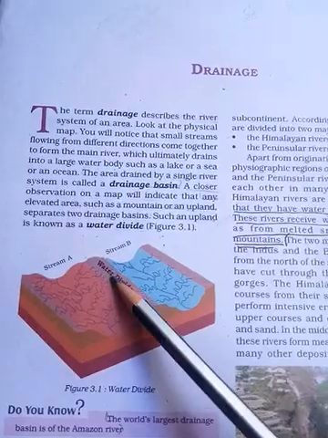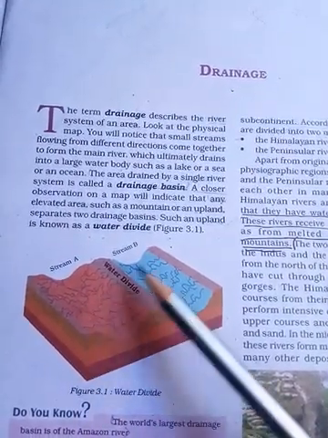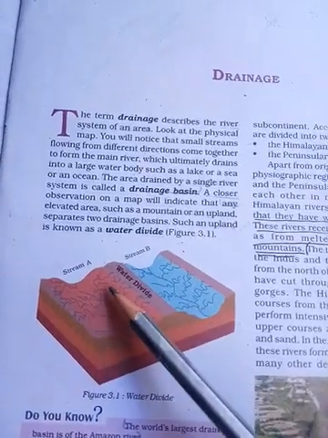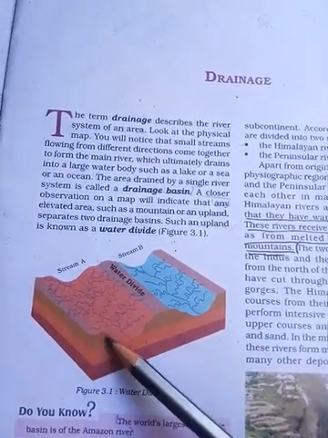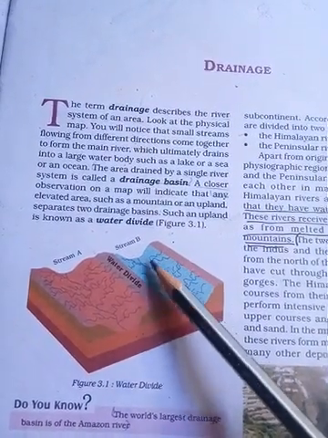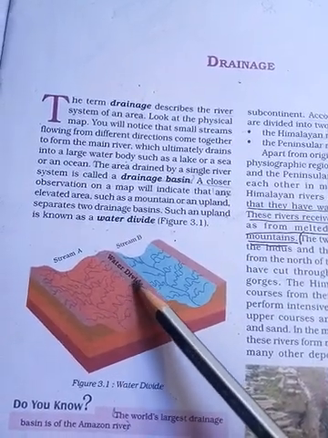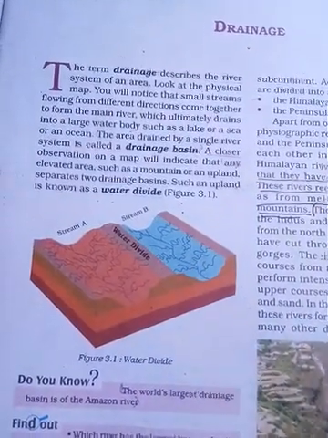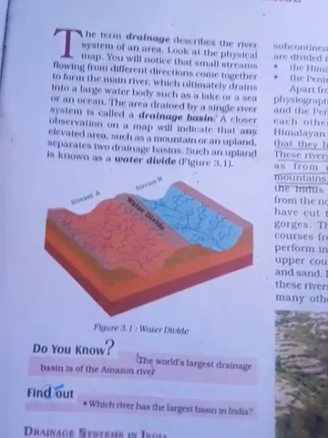This upland separates the two streams. This area is the stream A drainage basin, and this one is the stream B drainage basin. And this separation area is known as the water divide. It is formed by an upland or a mountain or something like that.